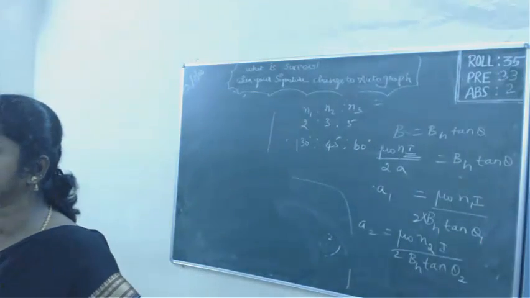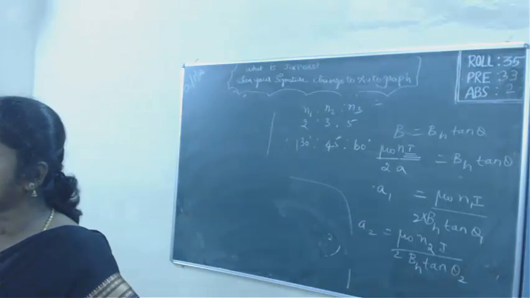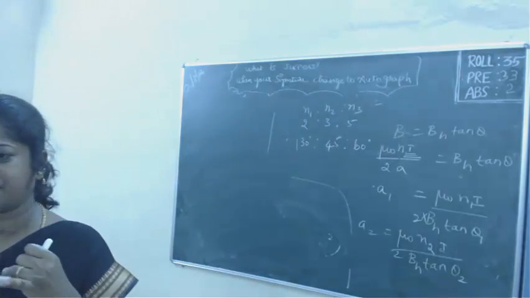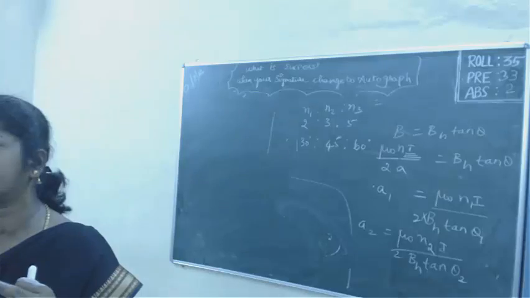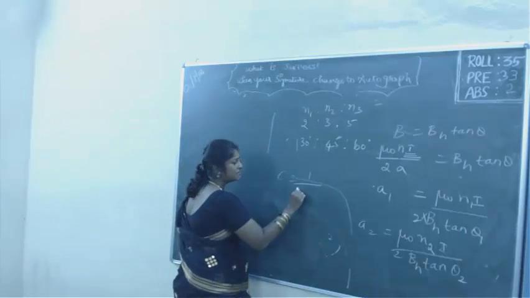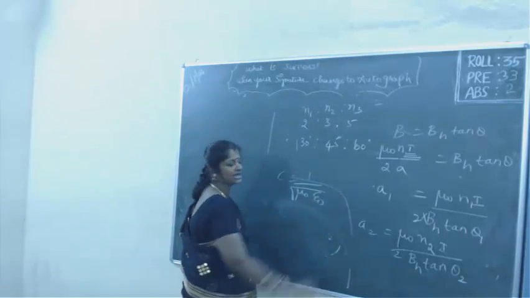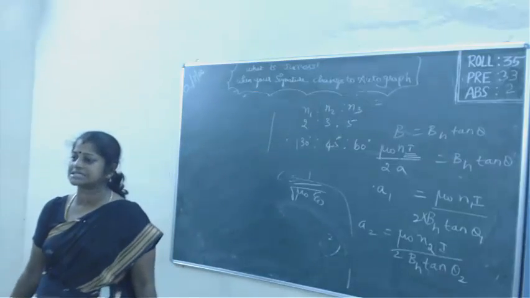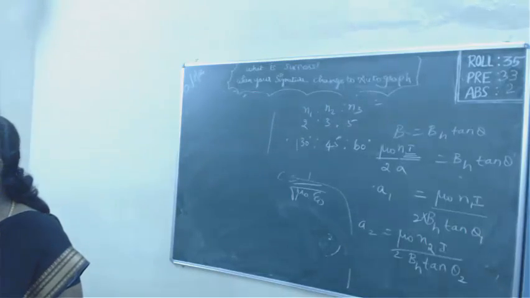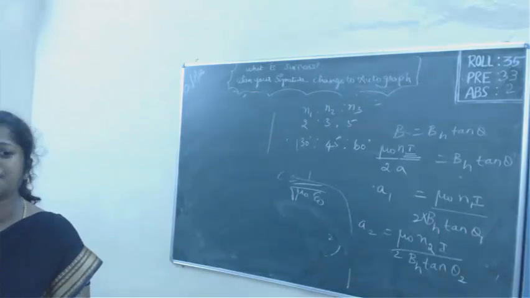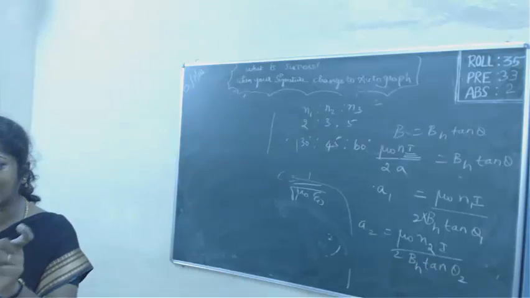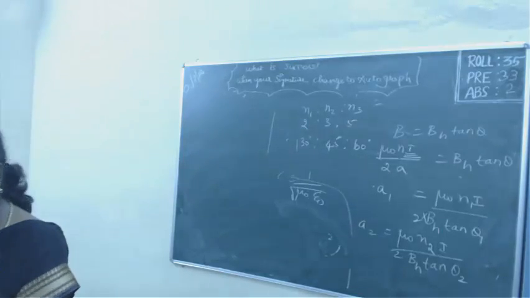The electromagnetic wave is produced by accelerated charges. Second, it propagates in a direction perpendicular to both the electric and magnetic field. And it travels with the velocity of light, which can be found with the formula C equals 1 by root of mu naught epsilon naught, which gives you the value of C, the velocity of light. Right? The energy of the electromagnetic wave is provided by both electric and magnetic fields. Electromagnetic wave energy is a totality of electric energy and magnetic energy.